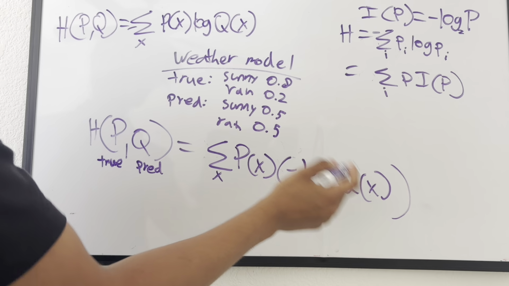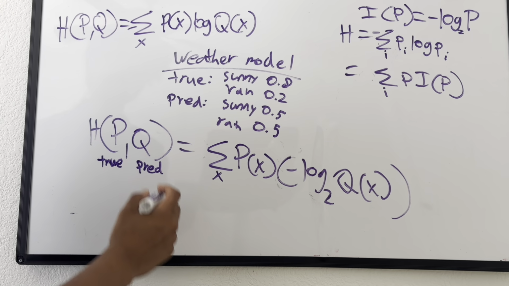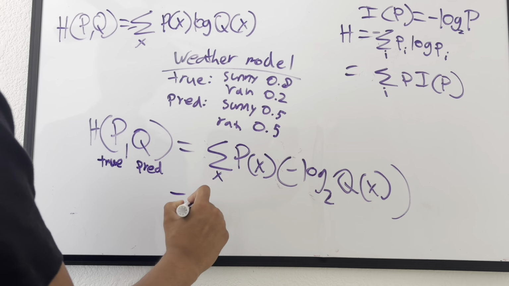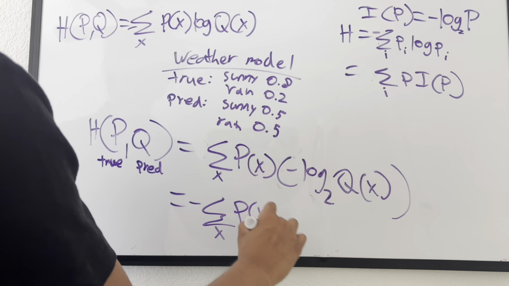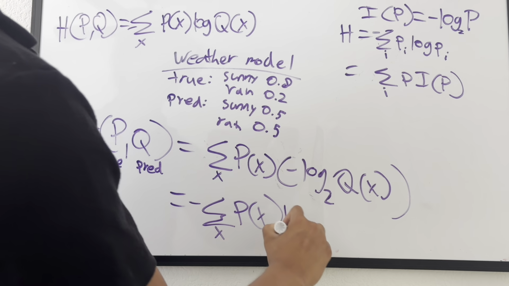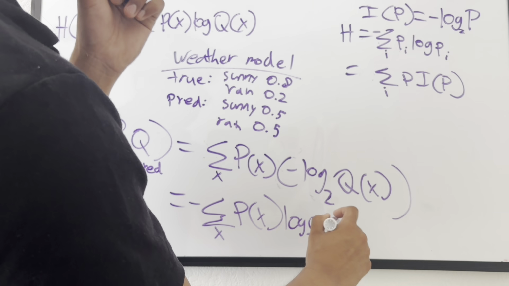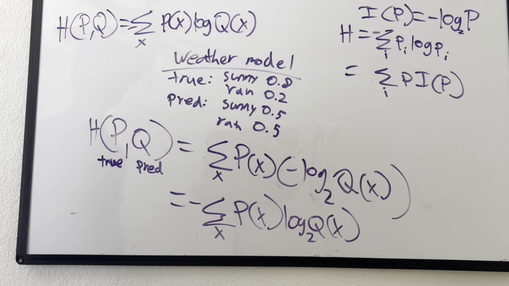Because q of x is not the true one, q of x is our predicted one. So we're rendered this, and we can take the negative sign out front to get this. And that is how we get to cross entropy.